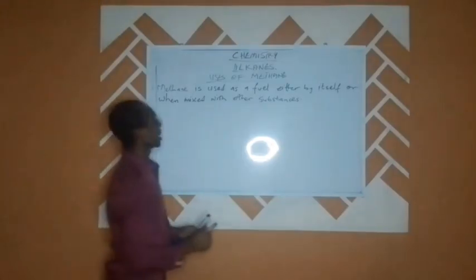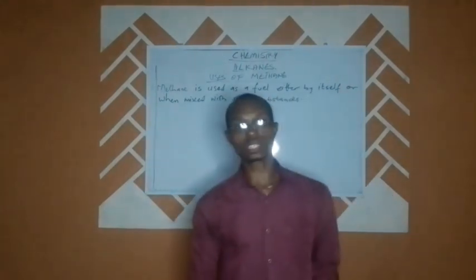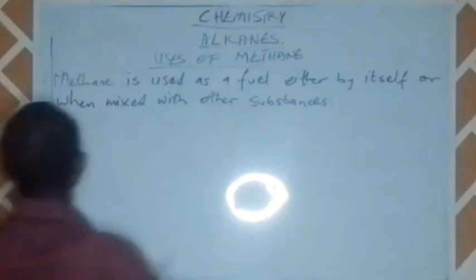So we can use methane as fuel either by itself or when it is mixed with other substances.